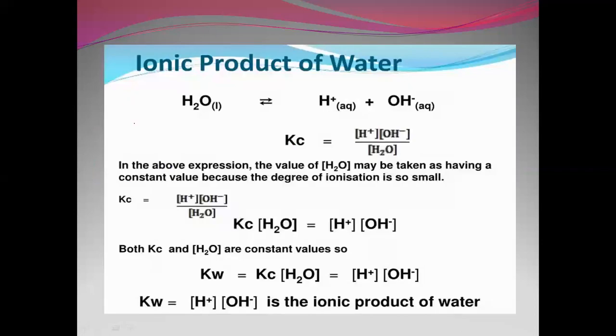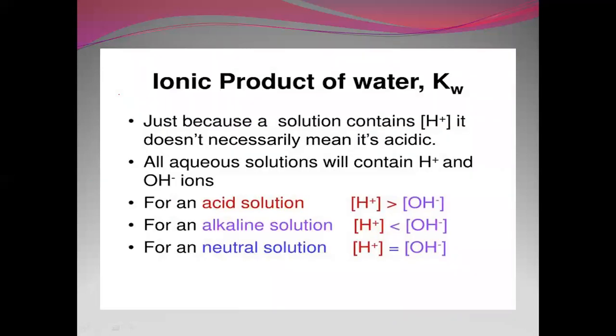So, ionic product of water. Ionic product of water is nothing but Kw, which is the product of molar concentration of hydronium ion and hydroxide ion, that is H plus and OH minus. The product of H plus and OH minus gives you the ionic product of water. Depending on the ionic product of water, we can decide whether the solution is acidic, alkaline or neutral.